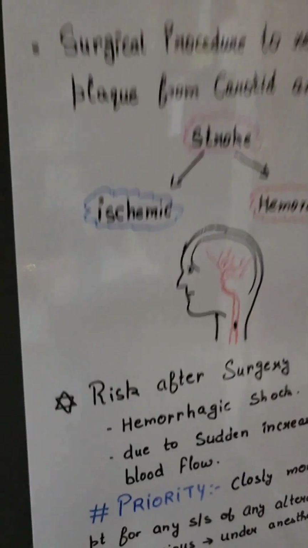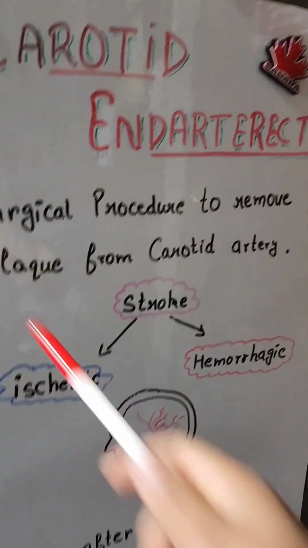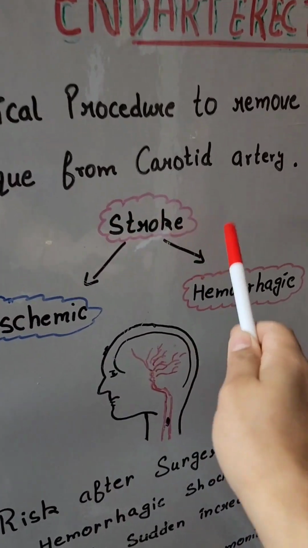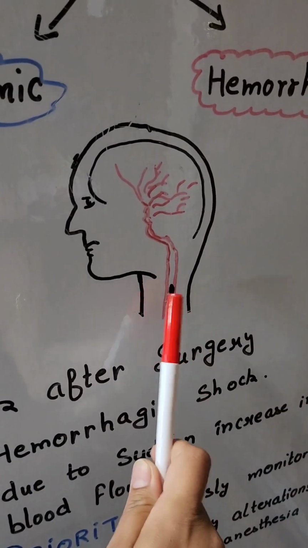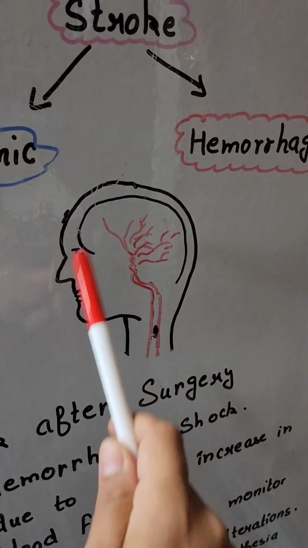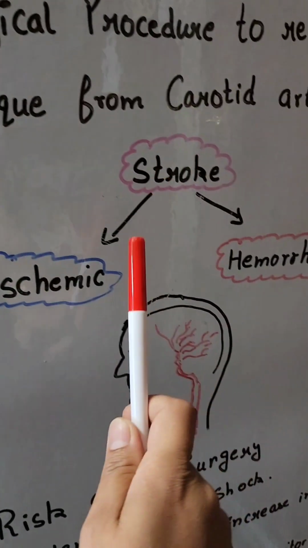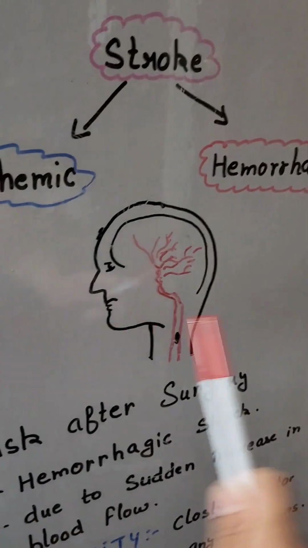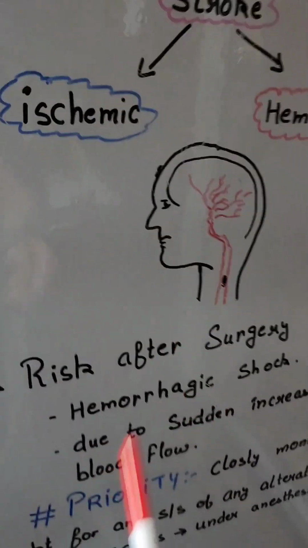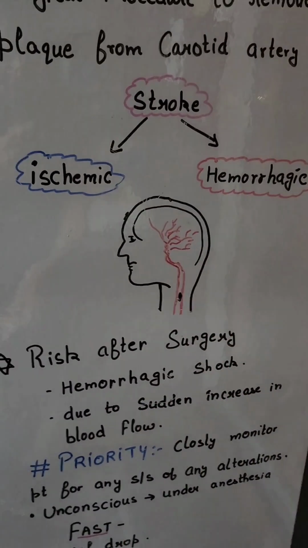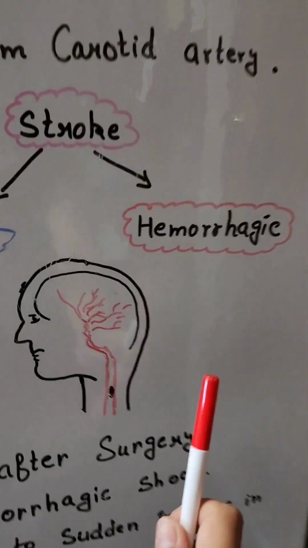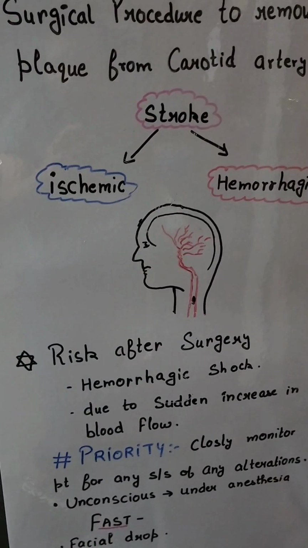Okay, one more time, just an overview. What is carotid endarterectomy? A procedure to remove plaque from the carotid artery, because it is affecting the blood flow to the brain and the patient can have a stroke. Which stroke? Ischemic stroke. Okay, surgery is done. Now what? The patient is still at risk of stroke, but the stroke has changed. Which stroke is it? Hemorrhagic. This is not done yet.